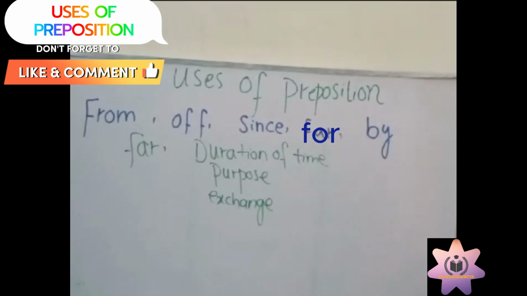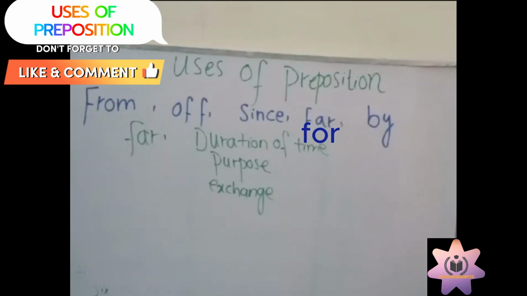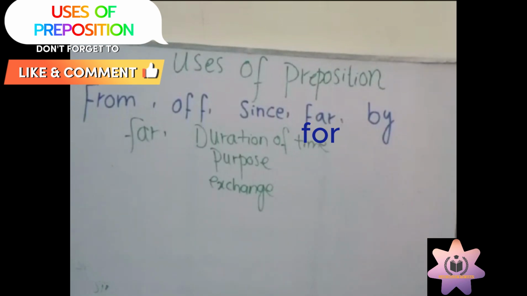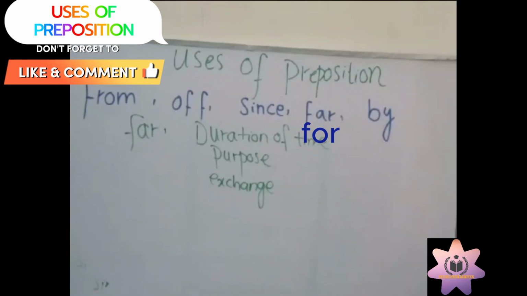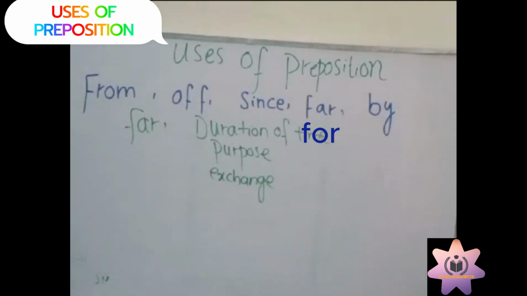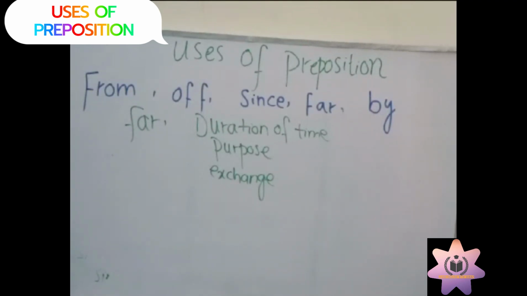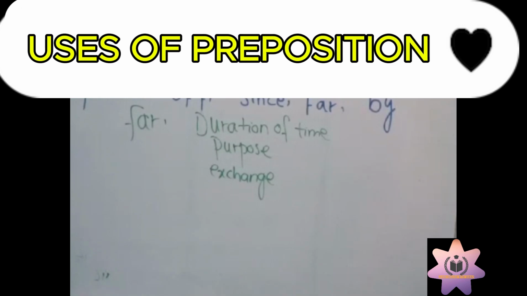Now I am going to tell you about uses of for. For is used for duration of time, purpose, exchange. Okay, three uses of for. As since is used for just a duration of time, but for is used for duration of time, purpose, exchange. Now first I am going to tell you about duration of time.